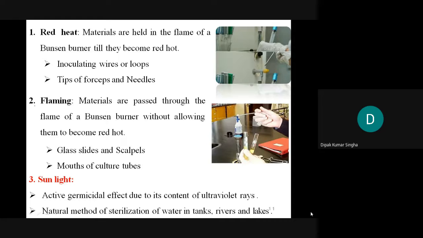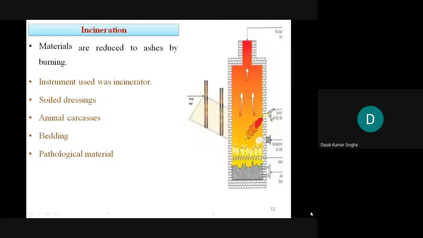In case of sunlight, we use mechanical protectors or barriers like an umbrella, or sunscreening agents like titanium dioxide, to prevent UV exposure. And the natural method is sterilization of water in tanks, rivers and lakes directly by sunlight. But it is not 100% sterilization, and this is not an actual procedure.